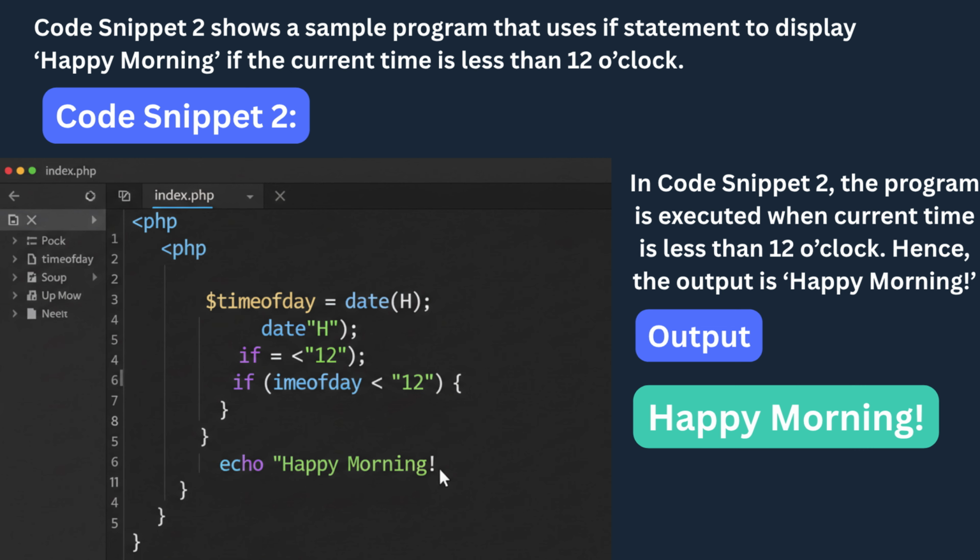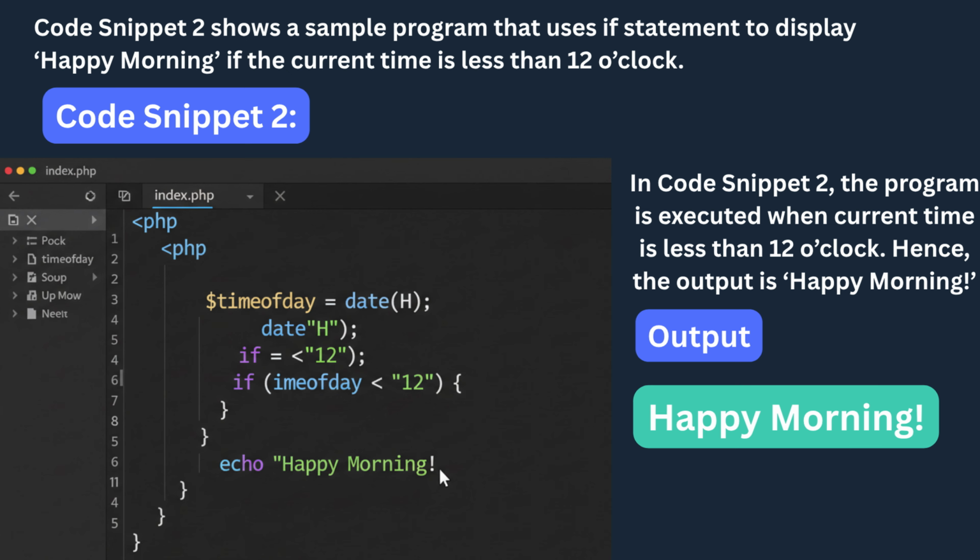The output shown in the image indicates that at the moment this program was run, the hour value retrieved was indeed less than 12. As a result, the condition evaluated to true, and the message, "Happy Morning," appeared. This type of logic can be extended further to create greeting systems, time-based notifications, or even dynamic websites that change messages depending on morning, afternoon, or evening.